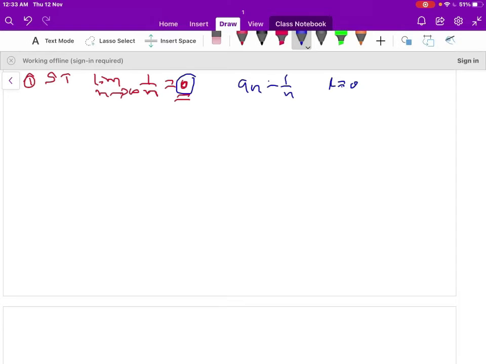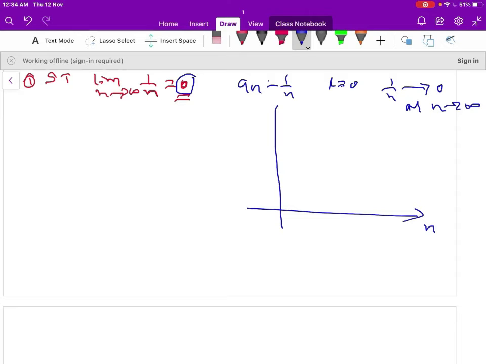Now to show that 1/n approaches 0 as n tends to infinity, we can show it in two ways. The first one is graphically, the second one is through the definition of the convergence of a sequence. Let us show it graphically. Let us draw the graph for the sequence 1/n. On the x-axis we represent n values, on the y-axis we represent a_n here.